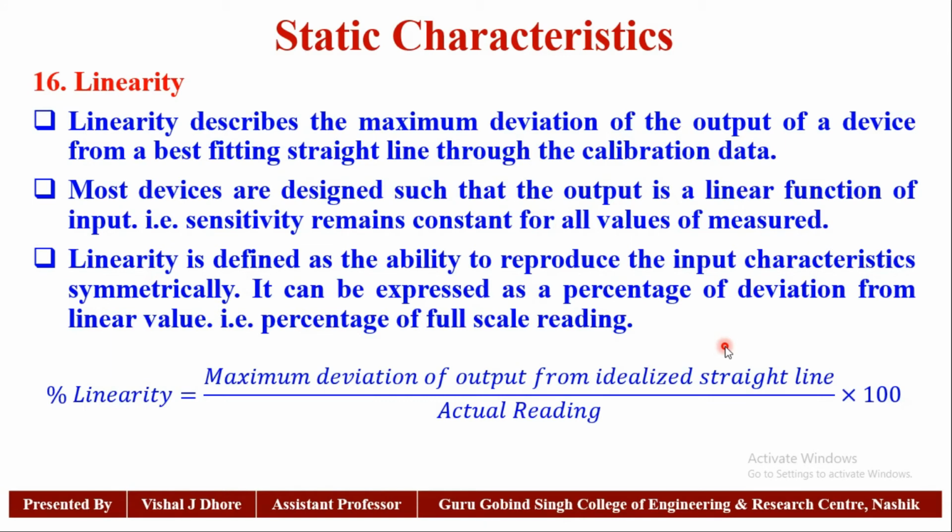Linearity is defined as the ability to reproduce the input characteristics symmetrically. It can be expressed as a percentage of deviation from the linear value, that is, percentage of full scale reading. The formula is: percentage of linearity is equal to maximum deviation of output from the idealized straight line divided by the actual reading, into 100.